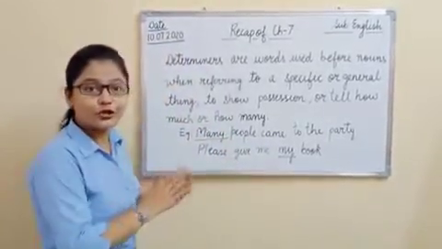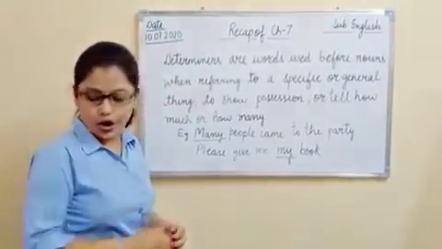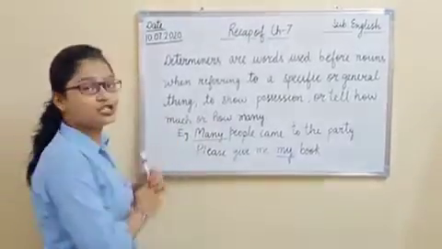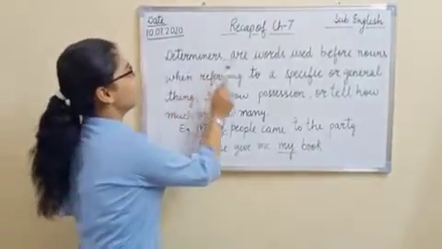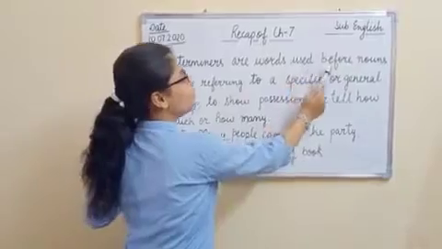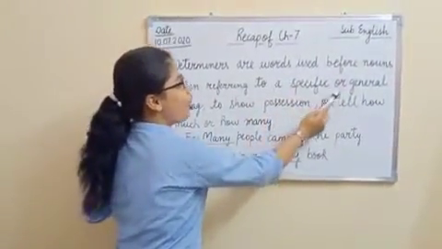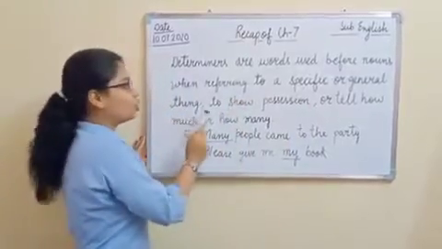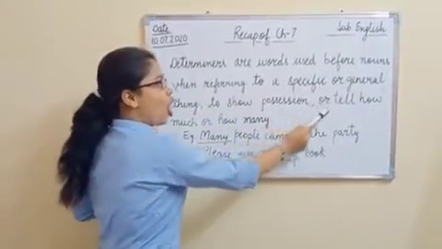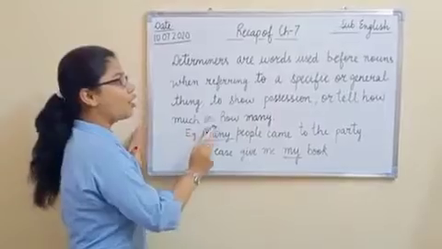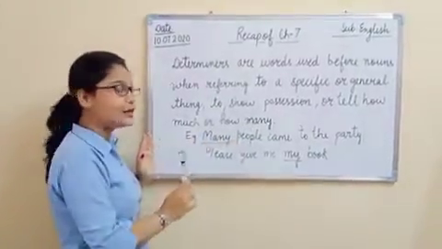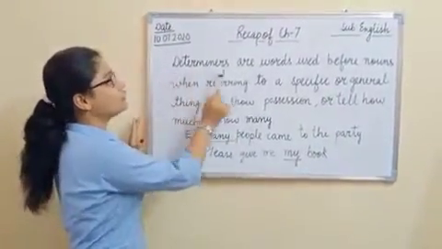So the topic for today is determiners. As you all know, let us learn the definition first. Determiners are the words used before nouns when referring to a specific or general thing, to show possession, or to tell how much or how many. This is the definition of determiners.